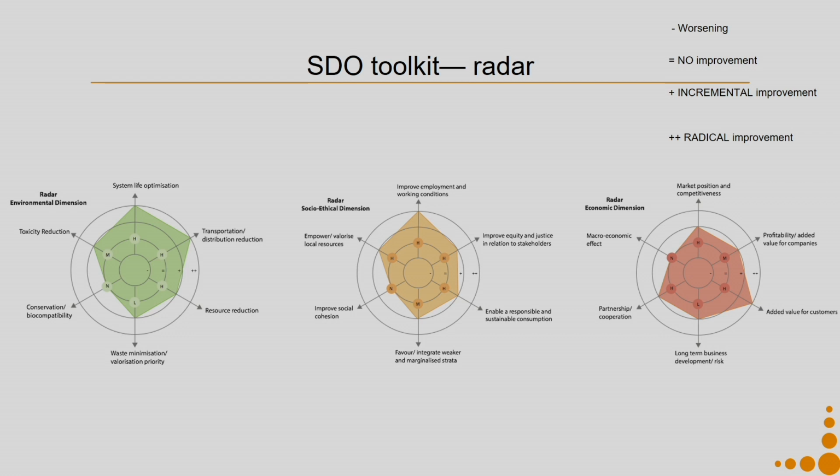Say for example, where you have to be very careful is, say in this dimension waste minimization or valorization are priority. So, say for example, I replaced all parts of my product component in which plastic was being used, and in place of plastic I am using wood.